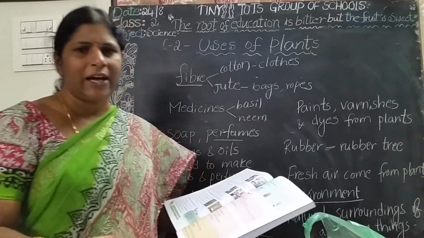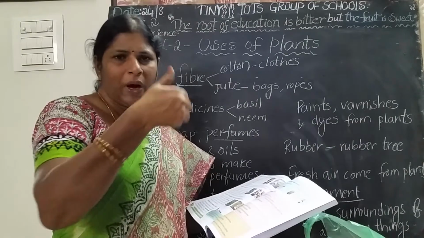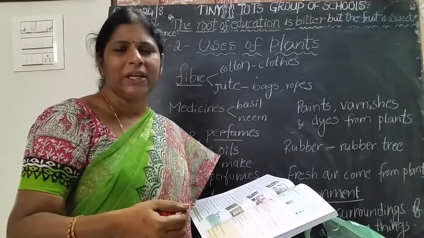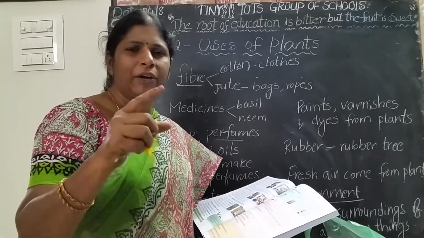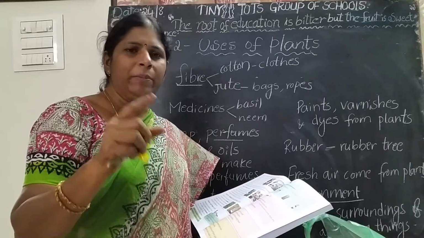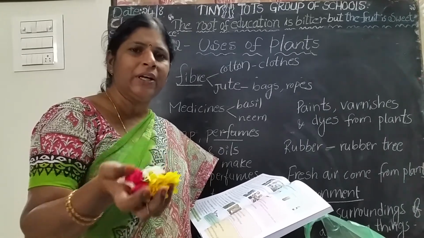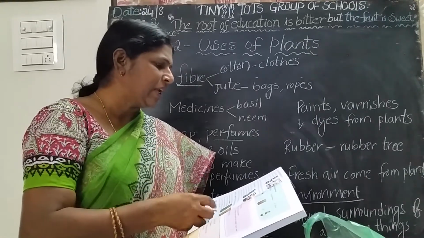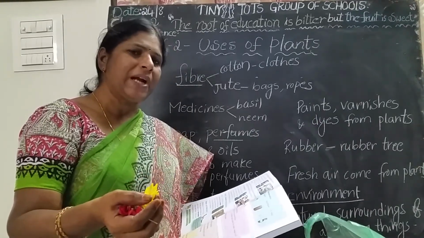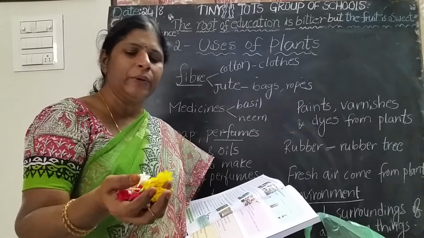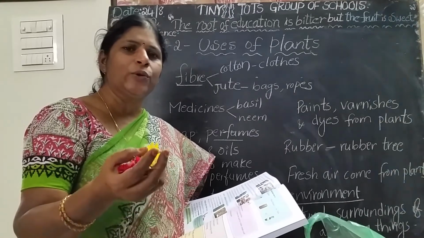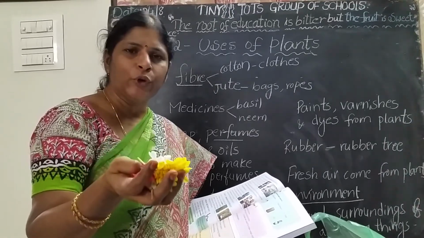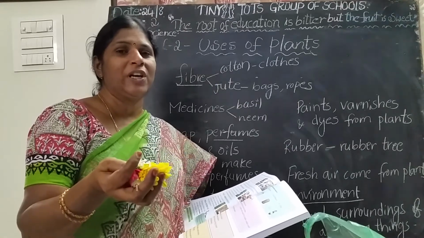Your father or mother apply perfume on their bodies. Ask your mother or your father to show the perfume bottle. How is it made? They are making it by using the flowers. Is it clear, children? So some plants like rose, jasmine, lavender are used to make perfumes that give a good smell, no children.